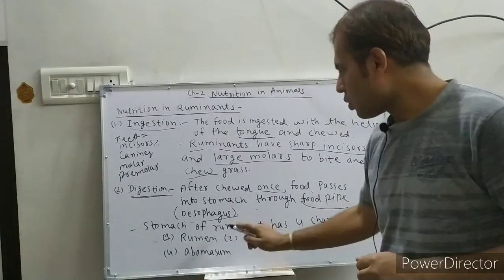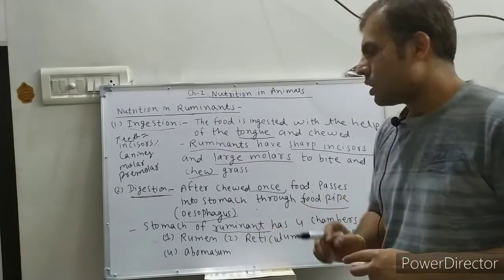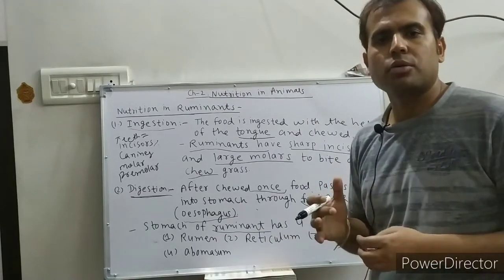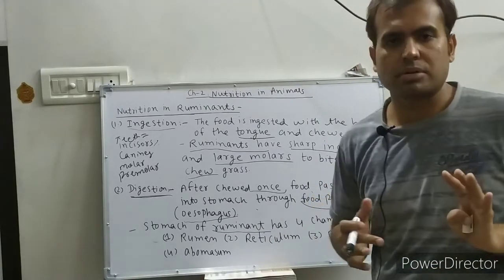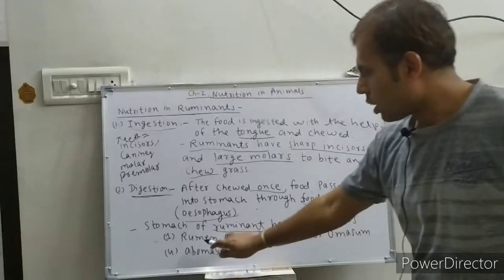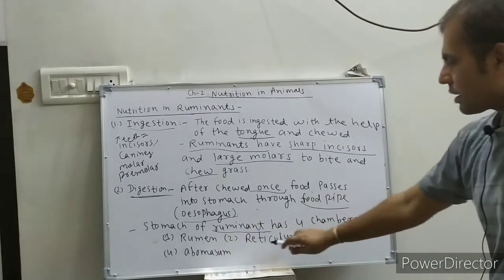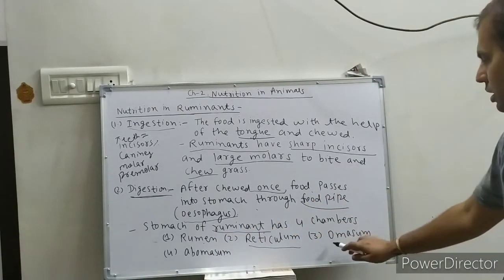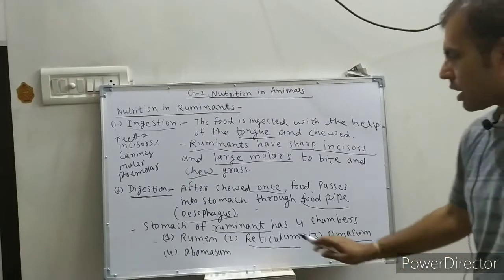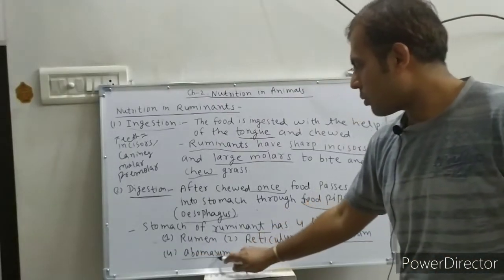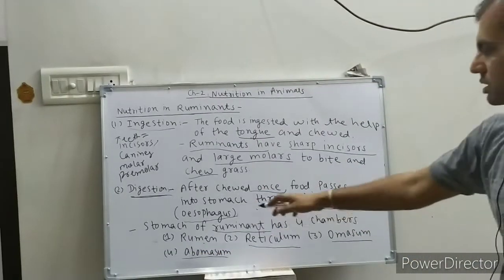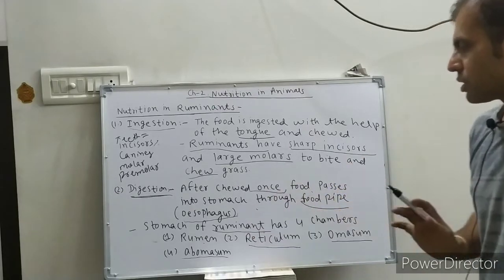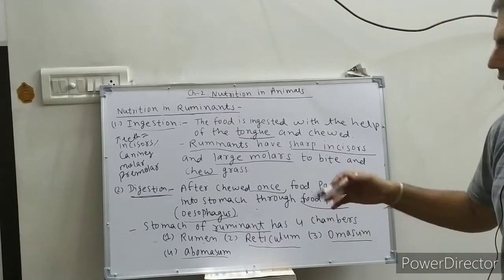Now, in ruminants, the stomach is divided into 4 chambers. First is rumen, second reticulum, third omasum, and fourth abomasum. Now we will discuss all these 4 chambers of the stomach of ruminants in detail.